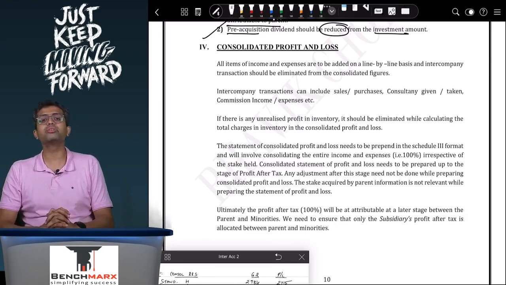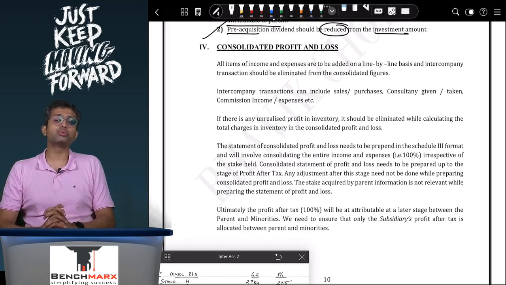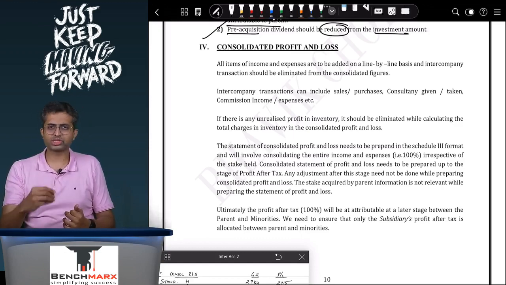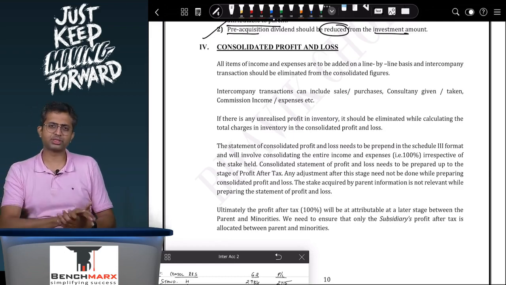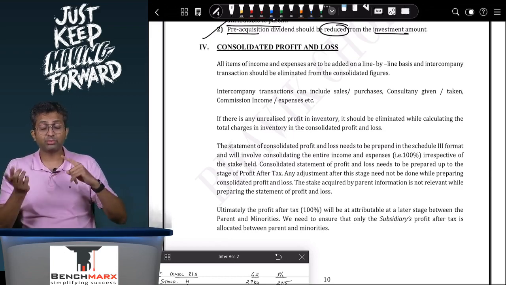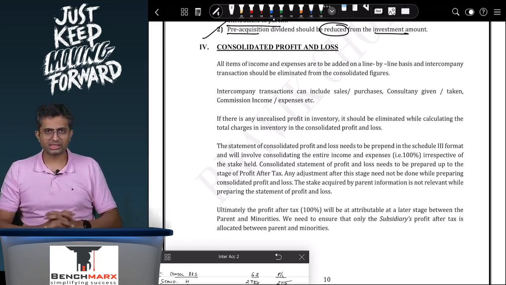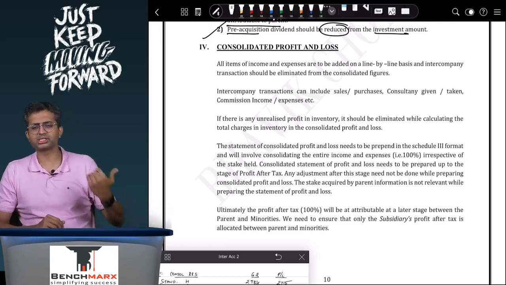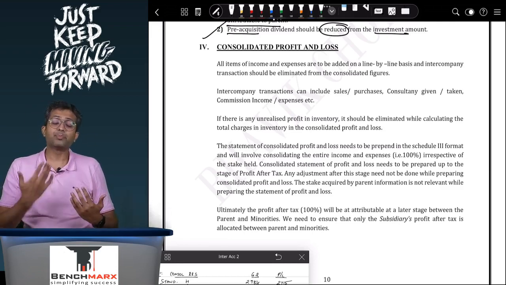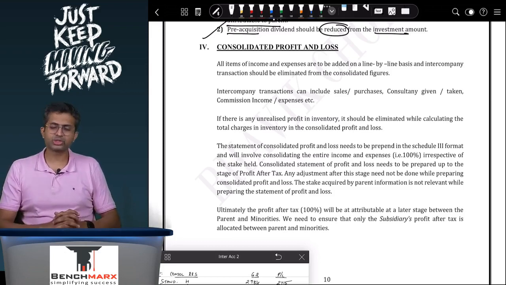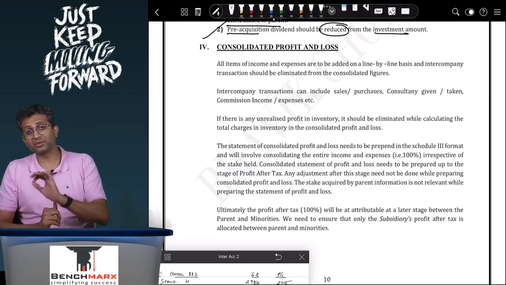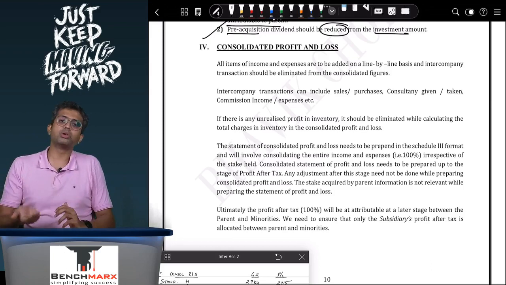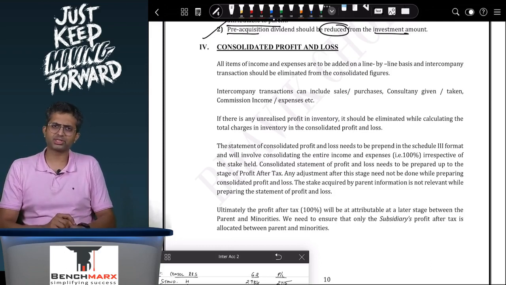Now over here, what is a thing to be remembered is what is to be done with intercompany items. Like, it is possible that the parent is selling goods to the subsidiary, in which case in the books of the parent it will appear in sales, but in the books of subsidiary it will appear as a part of purchases. The parent may be giving consultancy to subsidiary, in which case it will appear as a part of other income in the books of the parent, but it will appear as a part of other expenses in the books of the subsidiary.